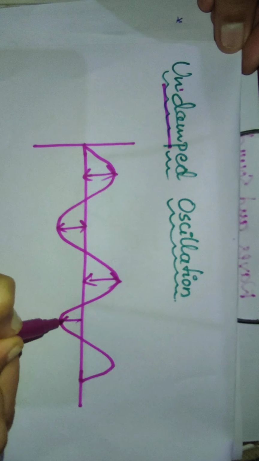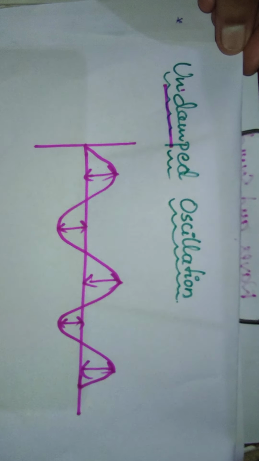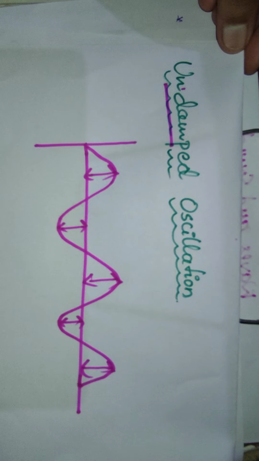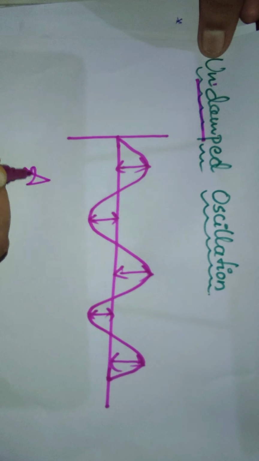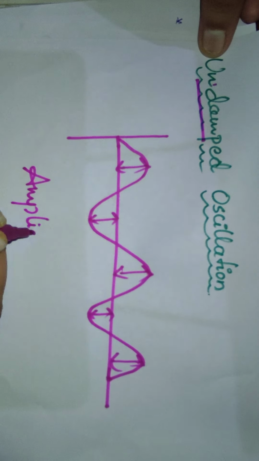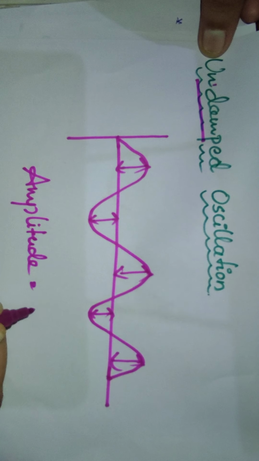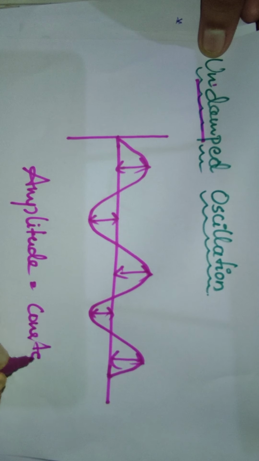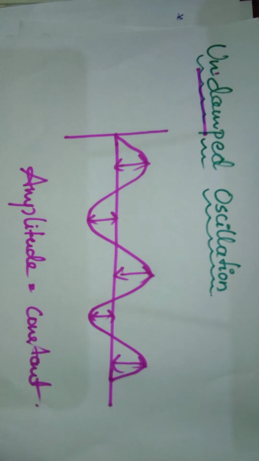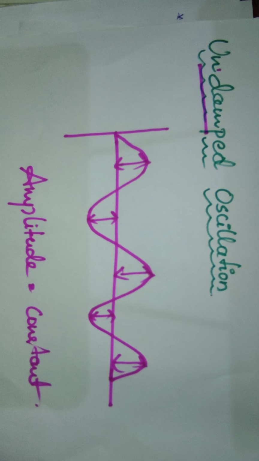Is it right? Such types of oscillations are called undamped. The amplitude of oscillation remains constant. Such types of oscillations are called undamped oscillations.